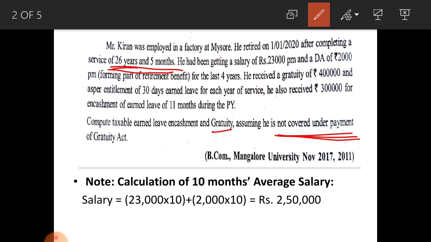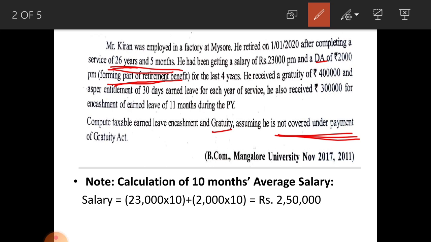Next see, he had been getting a salary of 23,000 per month and a DA of 2,000 per month. Here in this problem, DA forming part of retirement benefit, this sentence is particularly given in the problem. That means for the purpose of calculation of average salary, you have to consider DA. If they are not giving this sentence, that is retirement benefit, you should ignore DA. In this problem you have to consider 23,000 plus 2,000, that is 25,000 is his salary.